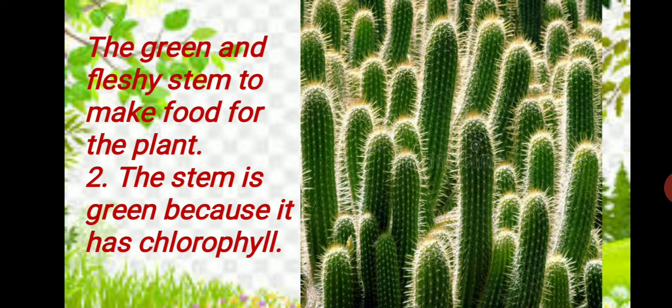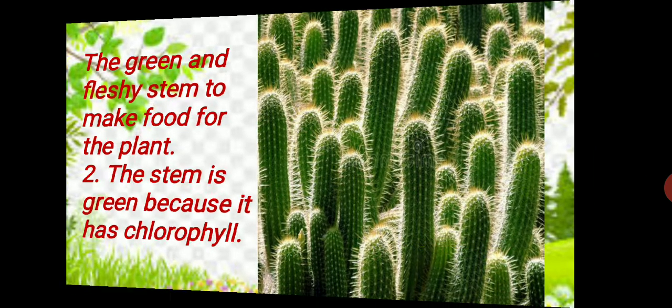Next one is stem. See, the cactus plants have green and fleshy stem to make food for the plant. As you can see, the stem is green. Why? Because it has chlorophyll. Leaves are not present in the cactus plant, so the photosynthesis process takes place in the stem only, because the stem has chlorophyll inside it.